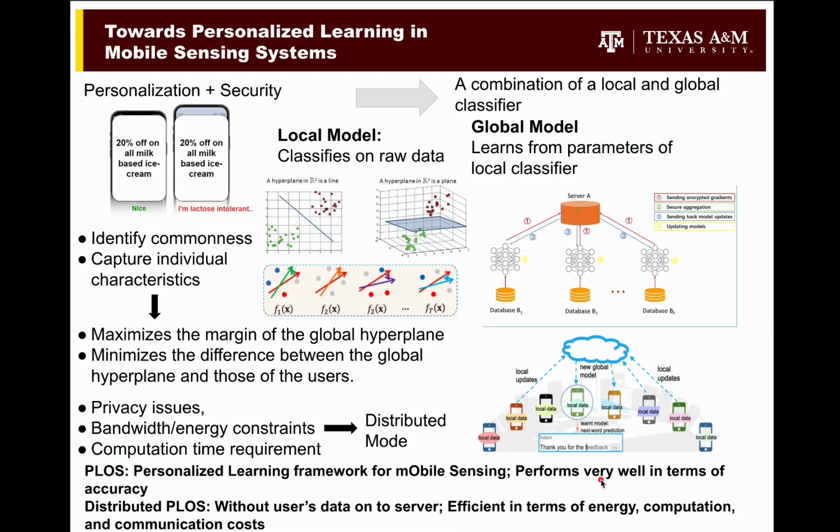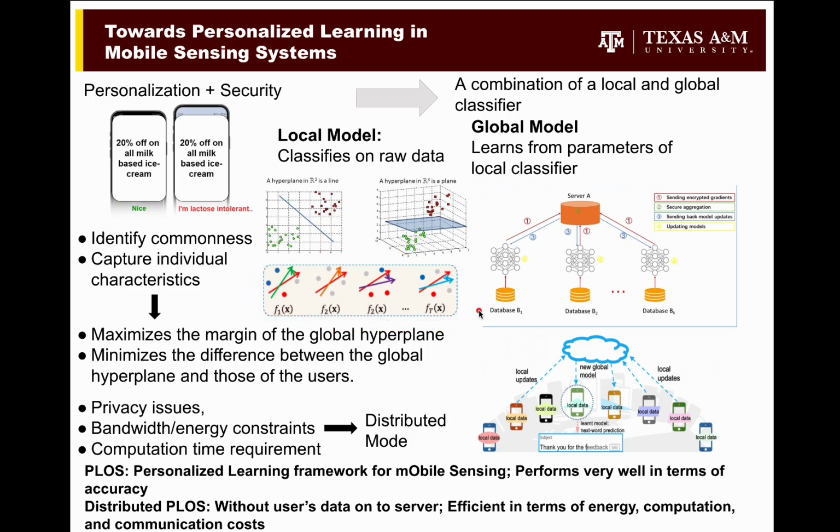After it has done that, we try to find the best fitting hyperplane so that the classification accuracy of the algorithm is high. Okay, thanks AK for introducing the general idea of the PLOS algorithm, and I will introduce more details. The PLOS algorithm inherits the spirit of the SVM algorithm, but they have some great differences. SVM cannot handle data that are not labeled, and it cannot find the uniqueness of different data sets. So we have to identify the commonness of the users' data and also capture the individual characteristics of the data. For that, PLOS maximizes the margin of the global hyperplane and also minimizes the differences between the global hyperplane and those of the users, so that we can find the uniqueness of the different data sets.